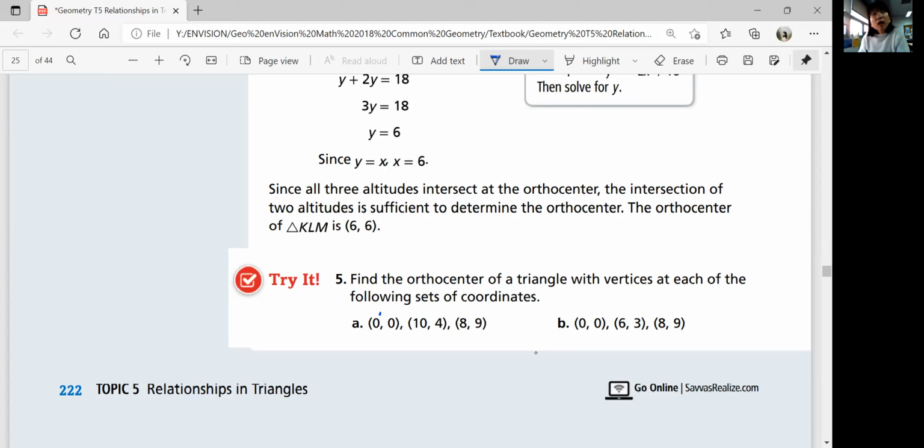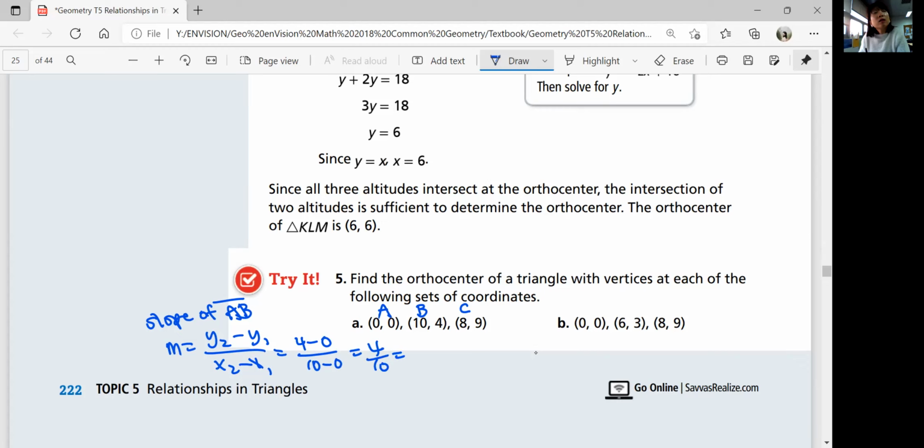Okay, let's say that's point A, and that's point B, and that's point C. In order to find the slope of line AB, you're gonna use the slope equation, y sub 2 minus y sub 1 over x sub 2 minus x sub 1. So 4 minus 0 over 10 minus 0 is 4 over 10, which is also 2 over 5, okay?